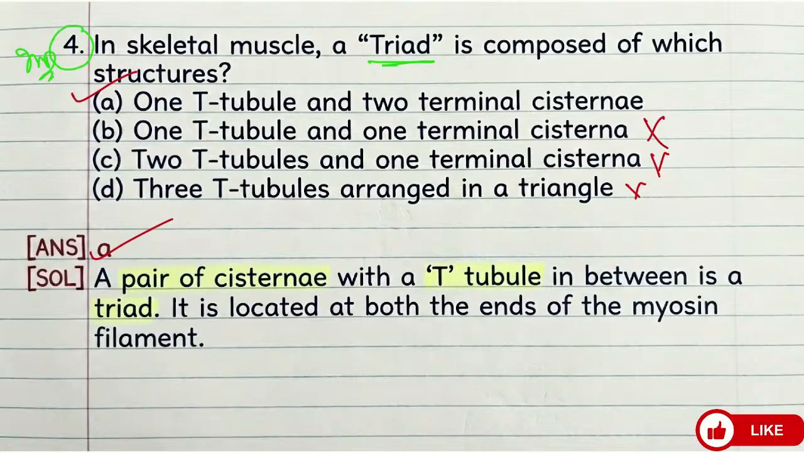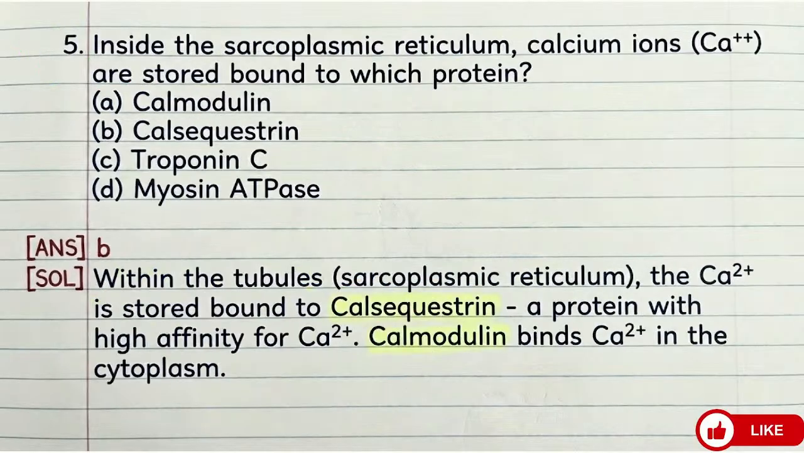Students, if I am making a mistake, you may also suggest the answer in the comment box, and you can also rectify me. So the answer is a pair of cisternae with a T-tubule in between, the triad. It is located at both the ends of the myosin filament. So the answer is A, one T-tubule and two terminal cisternae. Again, if I am making a mistake, you can also answer in the comment box, we can discuss.